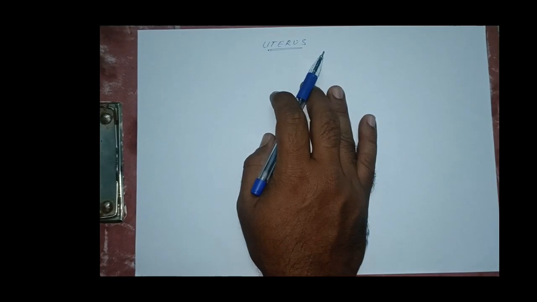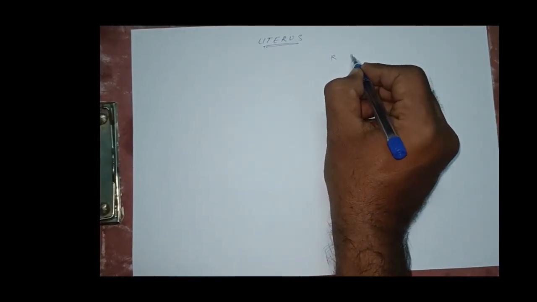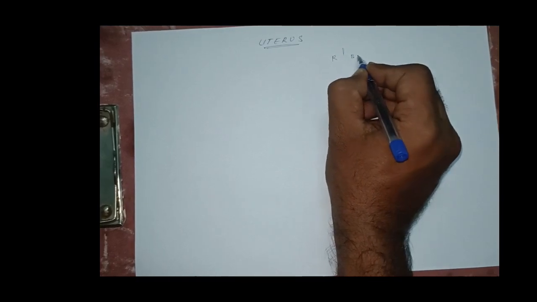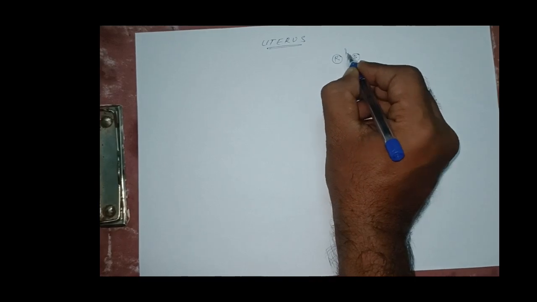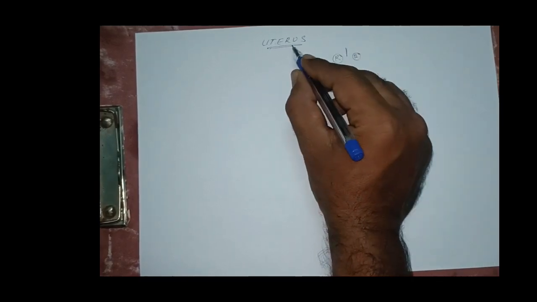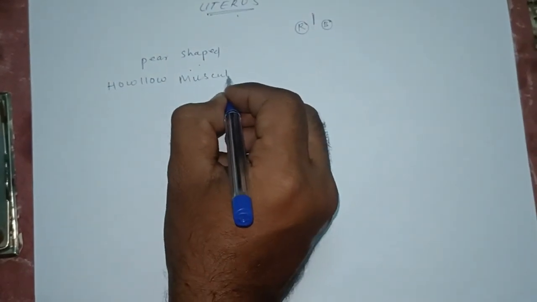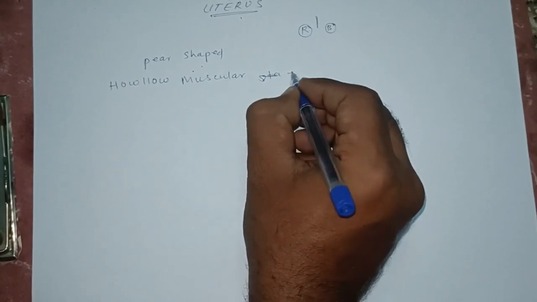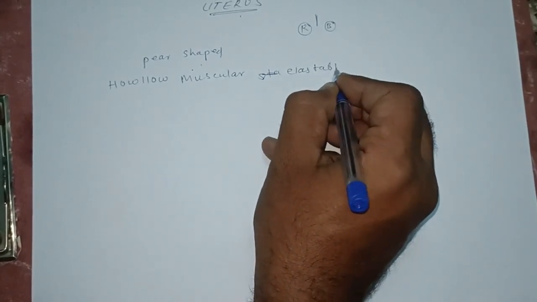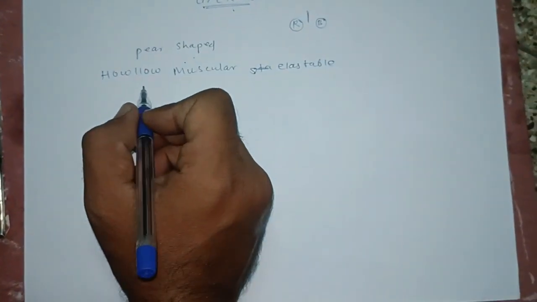Second thing, whenever you are discussing the position, the uterus is present in between the rectum and the bladder. Okay, so here the uterus will be present. On the anterior side the bladder is present and on the posterior side is the rectum. In between these two the uterus is situated. It is a hollow, muscular, elastic organ.